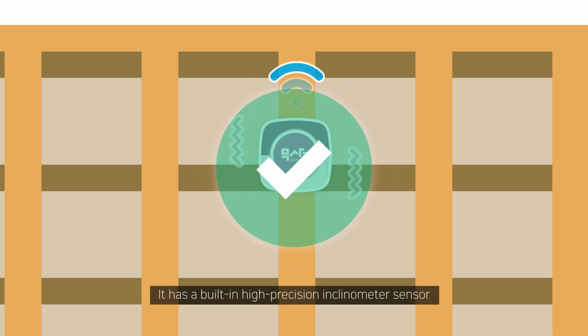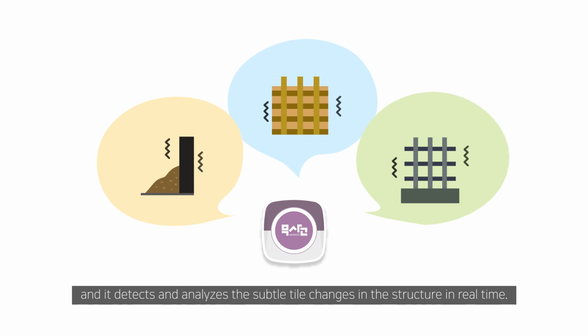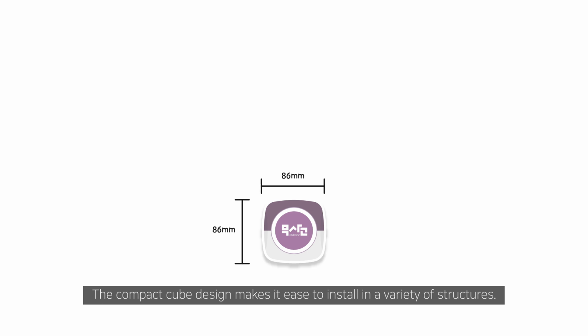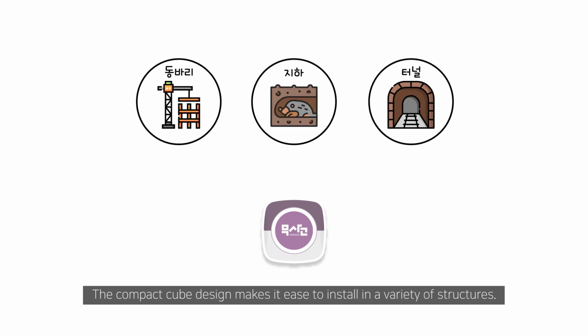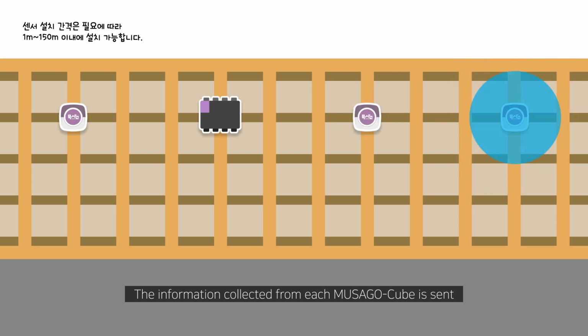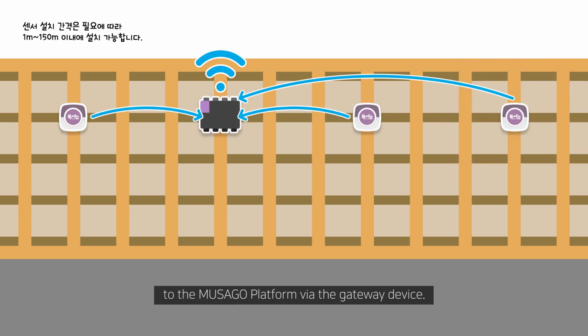It has a built-in high-precision inclinometer sensor, and it detects and analyzes the subtle tilt changes in the structure in real time. The compact cube design makes it easy to install in a variety of structures. High-capacity battery provides over a year of operation for easy maintenance. The information collected from each MUSAGO cube is sent to the MUSAGO platform via the gateway device.